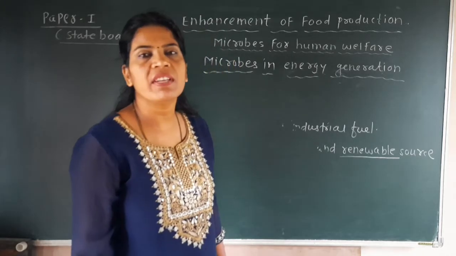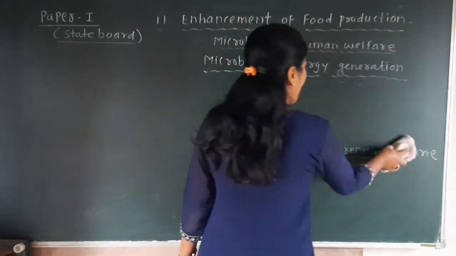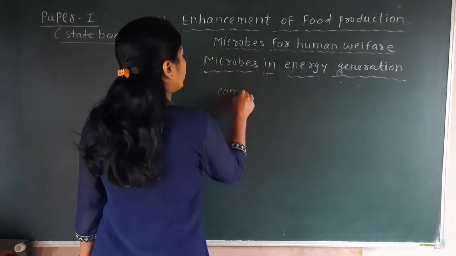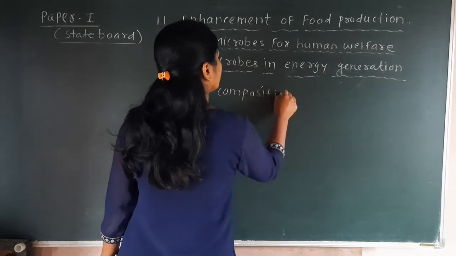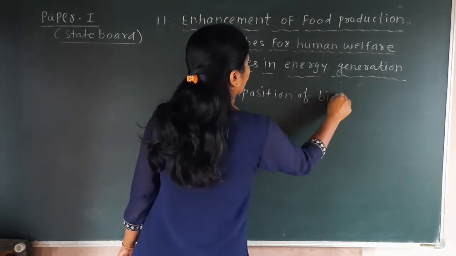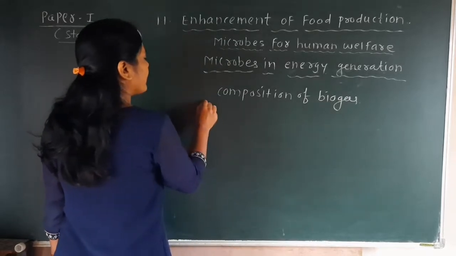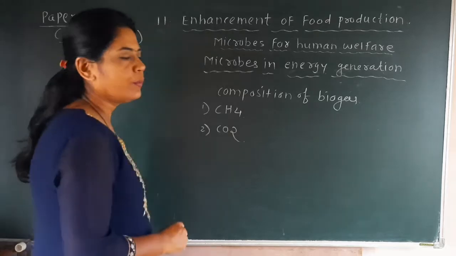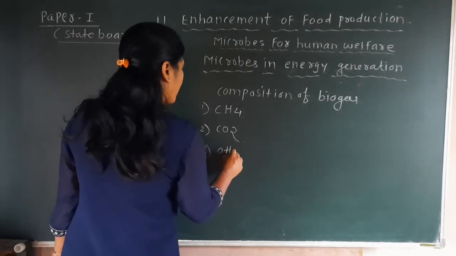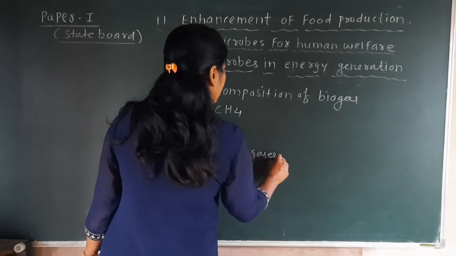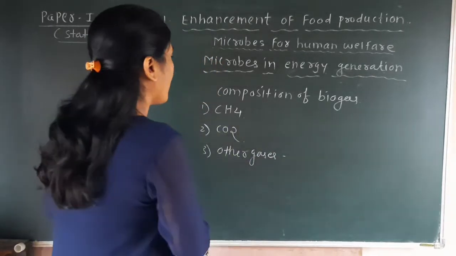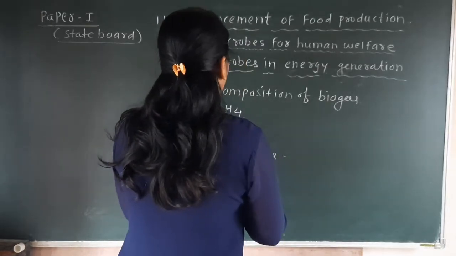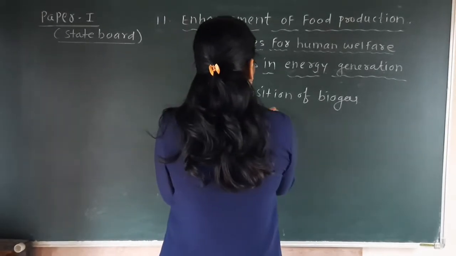So this biogas, which is used as an important source of fuel at the domestic and industrial level, and which is a non-conventional and renewable source of energy, has a mixture, or we may say a composition, of important gases like methane, CO2 and other gases which are present in very trace amounts. If we see the percentage of methane, then the percentage of methane is about 50 to 60%.